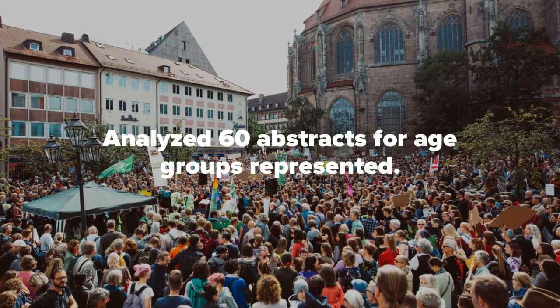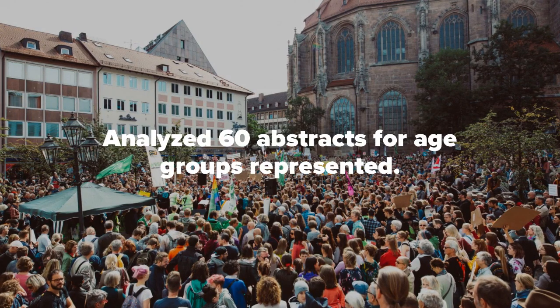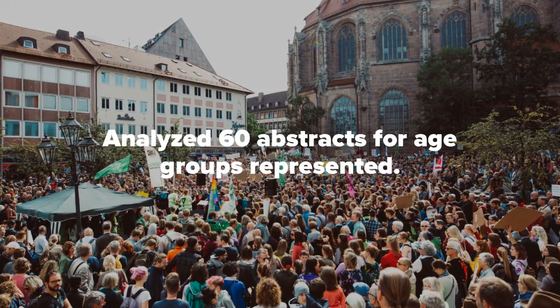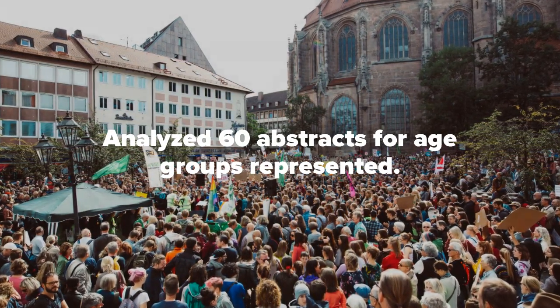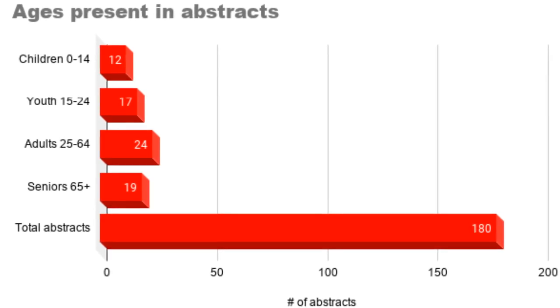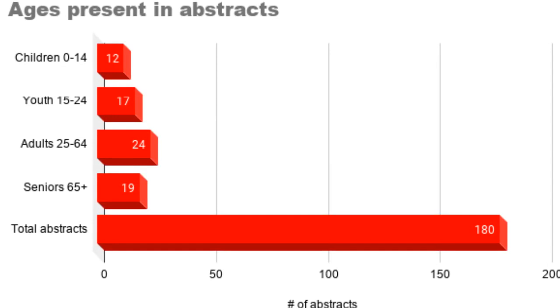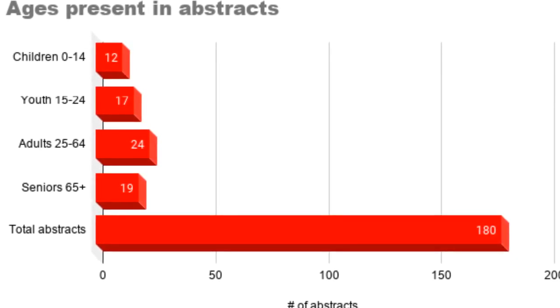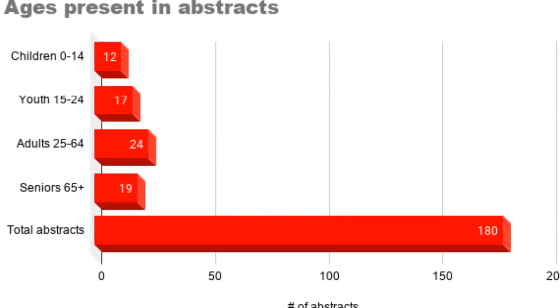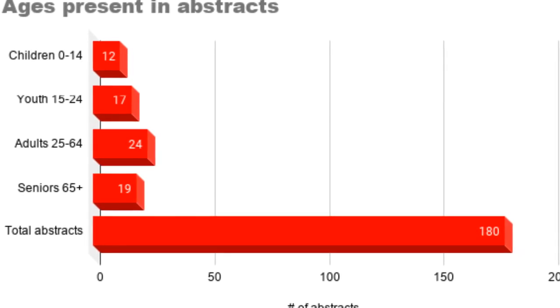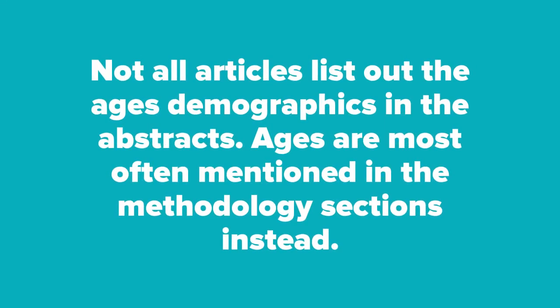While we were looking through our abstracts, 60 of them mostly represent ages 60 and above. From the data that we collected, we were able to see that all categories of ages were represented. However, adults ages 25 through 64 have the most representation in COVID-19 research. We noticed that not all articles list out the age demographics in the abstracts. Most of the time, age demographics are mentioned in the methodology sections.